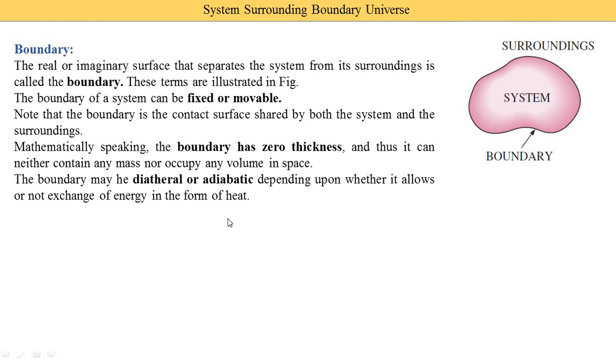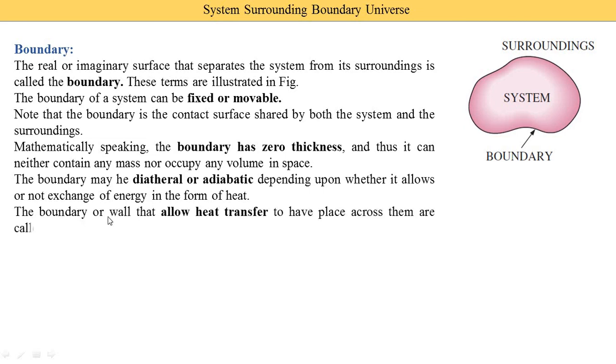Heat is transferred through the boundary, and according to that heat transfer, the boundary is of two types, diathermic and adiabatic. The boundary or wall that allows heat transfer to take place across it is called a diathermic boundary. If the boundary transfers heat either into or out of the system, it is called a diathermic boundary.